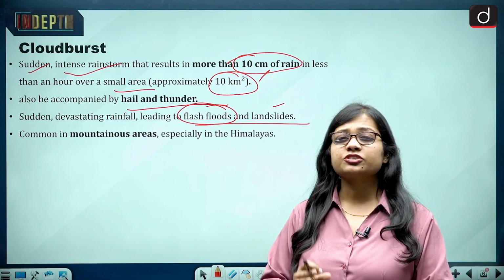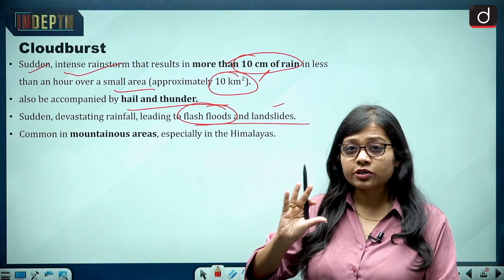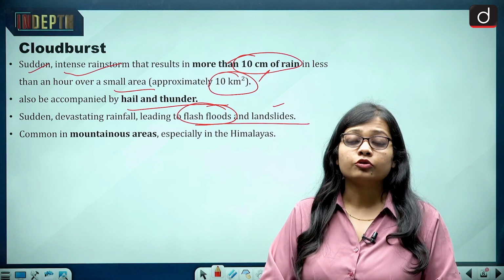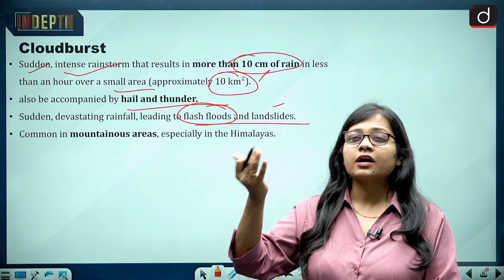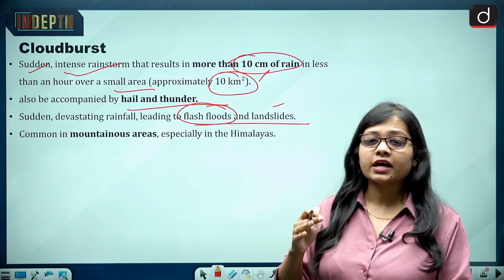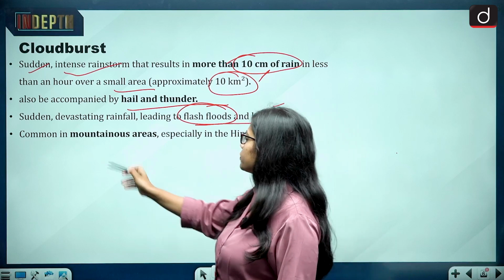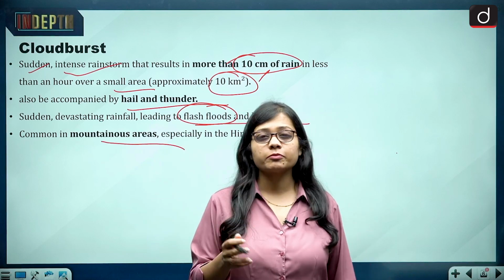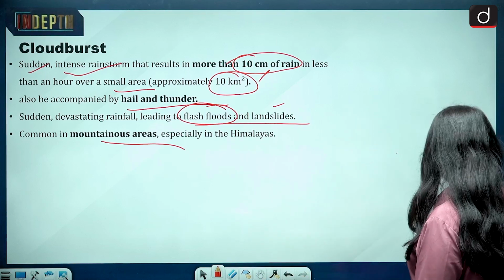Flash floods is one of the major impacts of it, because if heavy rainfall has taken place and if the drainage system of that particular area is not very good, then that can lead to a lot of water on roads, and that can lead to flash floods, because suddenly the quantity of water in an area increases to very high. And cloudburst is common in mountainous areas, and the Himalayan region is very prone to cloudburst.